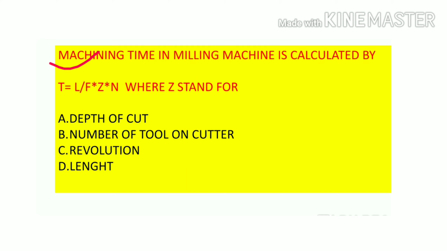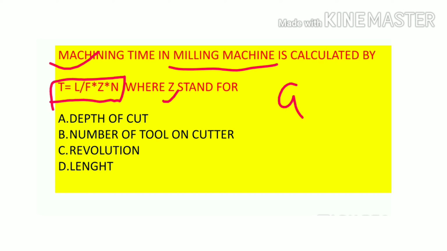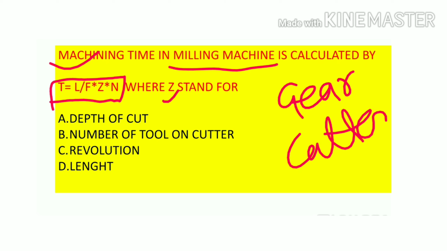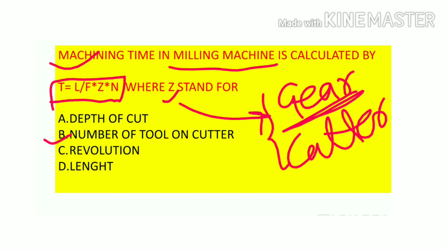Machining time in the milling machine is calculated by this formula. Where Z stands for the number of teeth, as we know in gears also, and in the cutter. So the number of teeth on the cutter is denoted by Z. So the answer is number of teeth on the cutter, and Z also stands for the number of gear teeth in a gear.